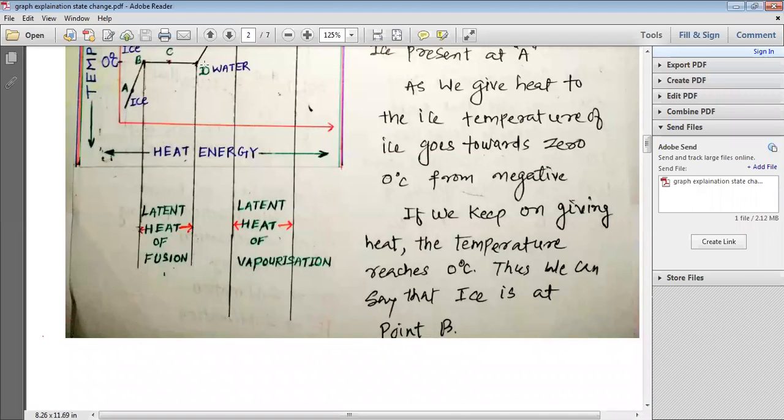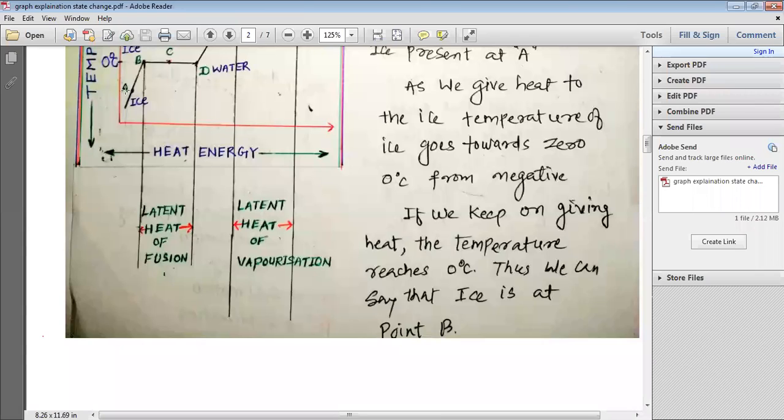So now you can see in the graph, my dear students, that we have started from point A. At point A, we started giving the heat energy. As we started giving heat energy to the ice, the temperature of ice also started increasing. At point A, we have some negative temperature. From this negative temperature, the temperature increases.